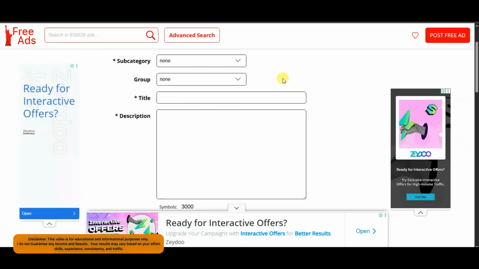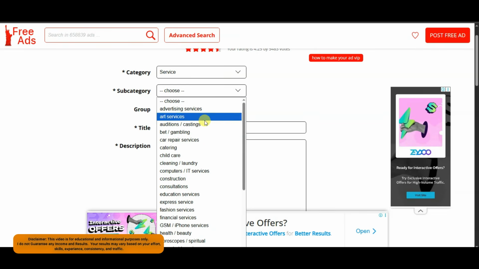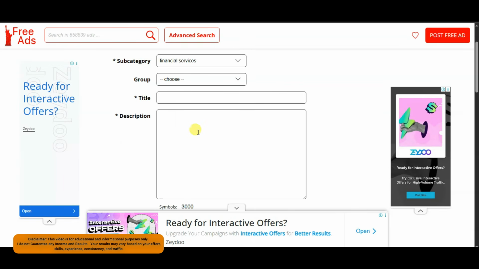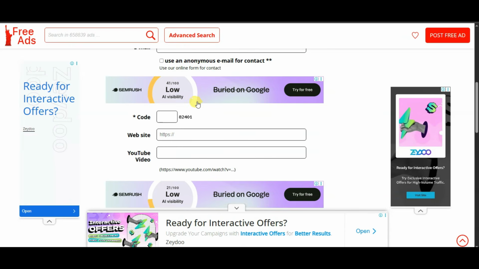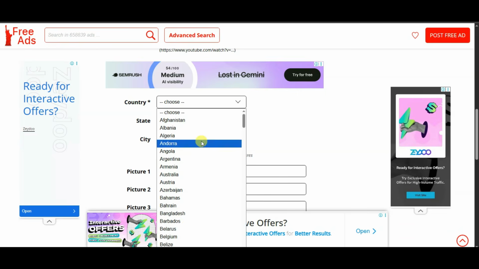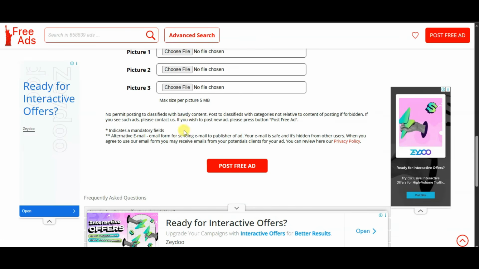It will then take you to this page. You can select your category. You can select your subcategory. Now you can type your title. You can type your ad description. You can type your email address. You can type this code. You can paste your website URL. You can select your country. You can select USA country. You can upload your image. At last, you can click on post free ad button.